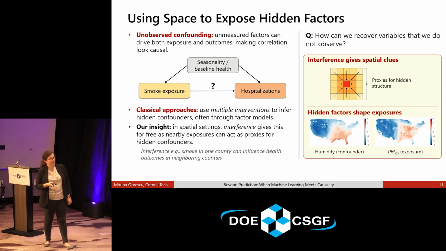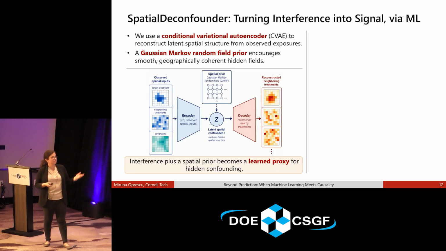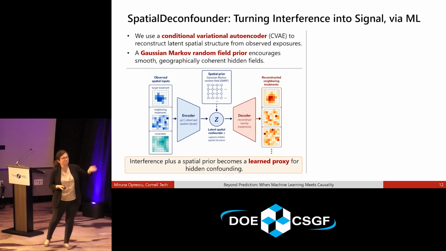And you can see here on the right-hand side, humidity, which you can treat as one of these hidden factors, although usually we measure humidity, and PM 2.5 exposure, and they're very correlated. So you should be able to reconstruct one from the other. Okay, and then we did this. We call our method the spatial deconfounder.